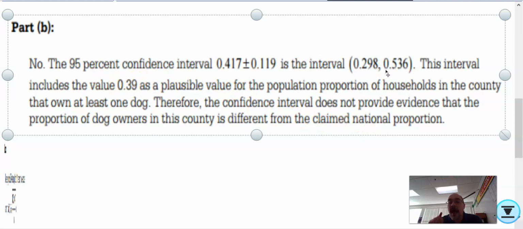If it was not in the interval, then there would be evidence that it is different than what they claim, the national proportion. Think about that. If it's not in the interval, then there would be evidence that the proportion is different than the national proportion. Okay?